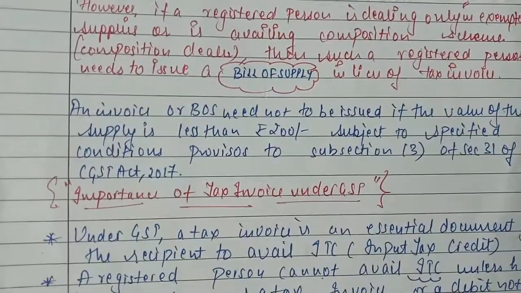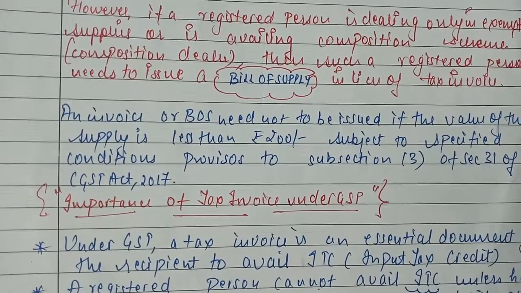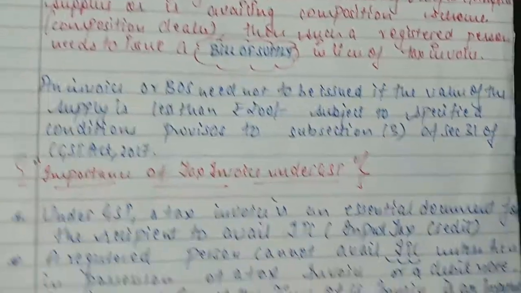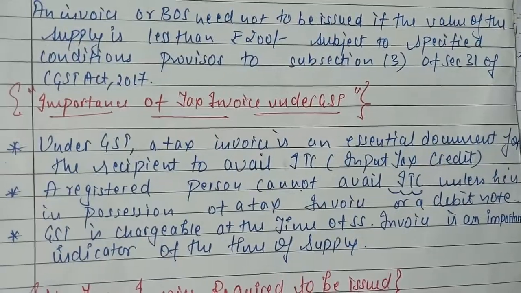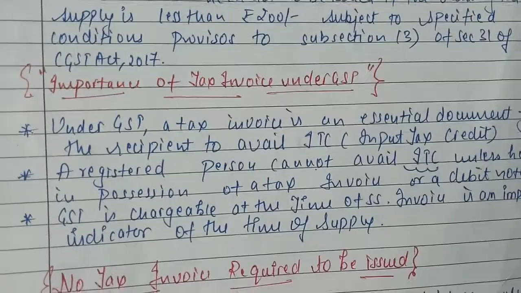which I have discussed above, that what are the conditions where you need not issue an invoice or bill of supply.